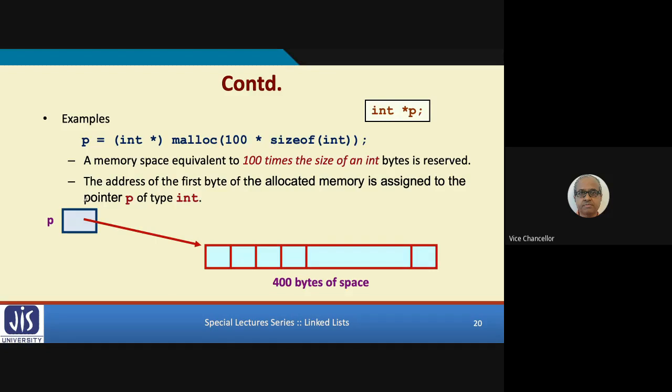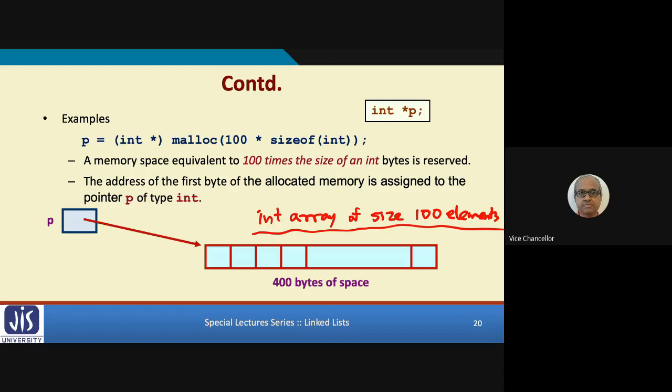Here is an example where you want to allocate an integer array of size 100 elements. So I want to allocate space for an integer array of size 100 elements.